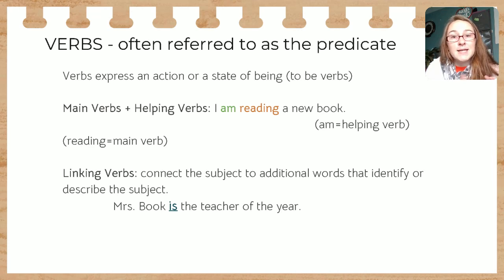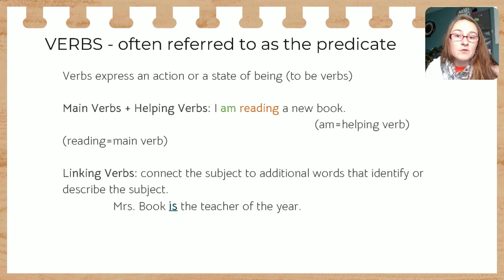So verbs express action. You can actually have a complete sentence with just a verb. For example, I could say, stop. That would be a complete sentence, all right? We have an understood subject, you, that I'm telling you to stop, okay? So you can have a sentence with just a verb, but no other part of speech can do that.